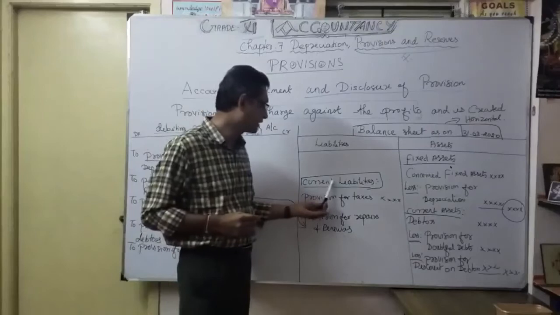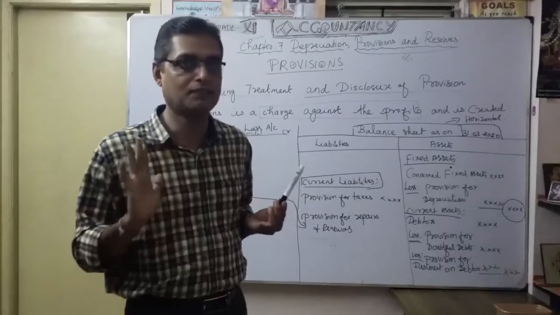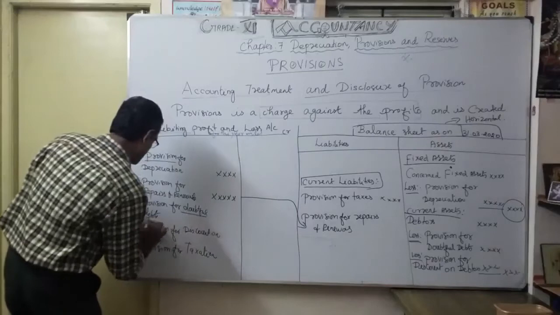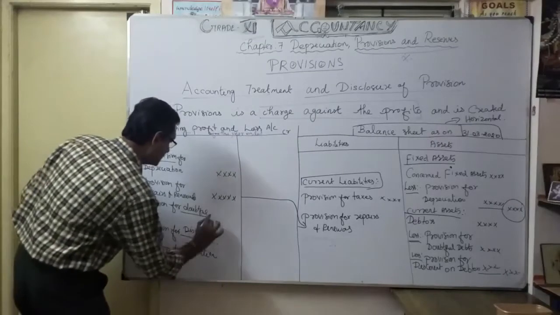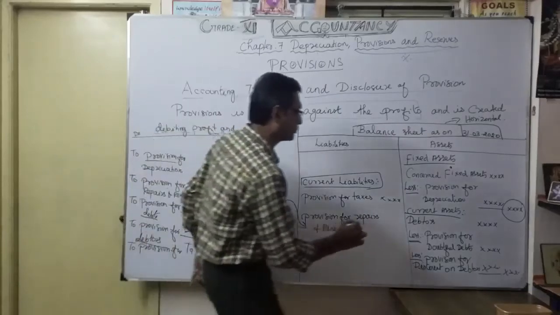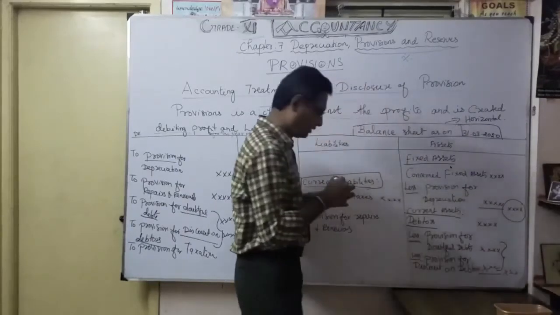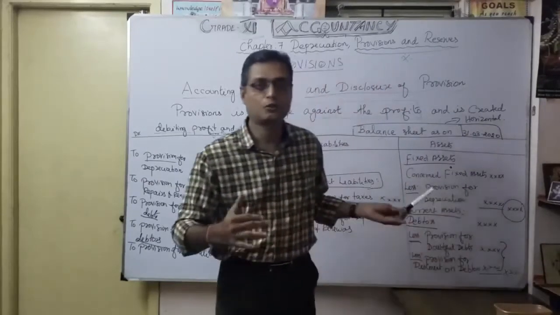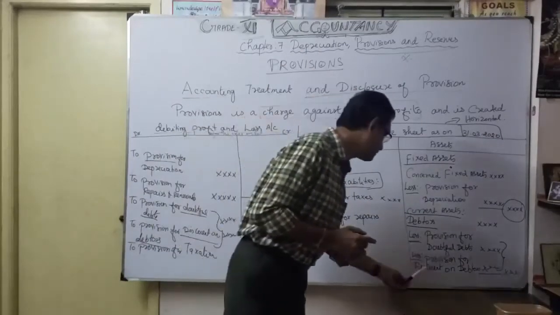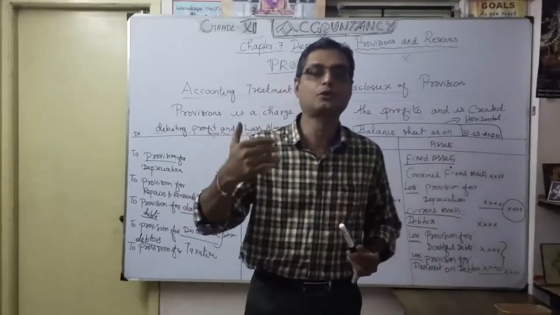is shown directly under the current liabilities. So every year you want to maintain that provision. Repairs will definitely come. Thereafter, provision for doubtful debts and discount on debtors, these two, you first show in the profit and loss account. These two I am going to show in debtors, where you deduct your provision for doubtful debts and provision for discount on debtors. The remaining amount is the correct value of debtors you expect.